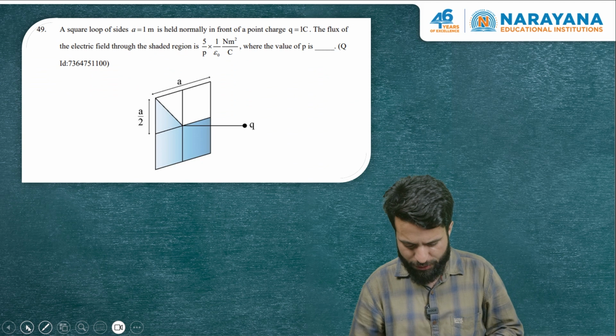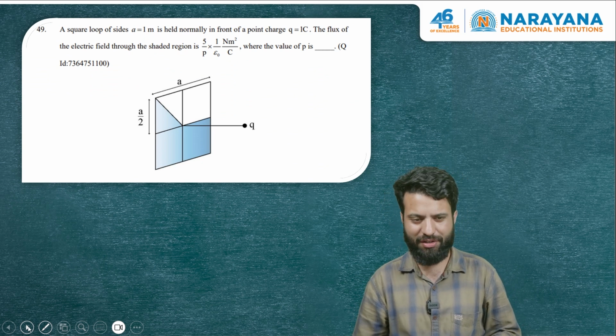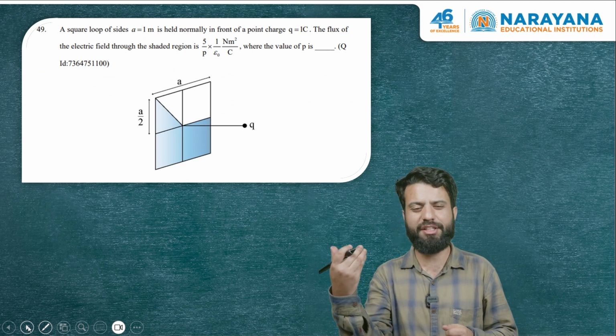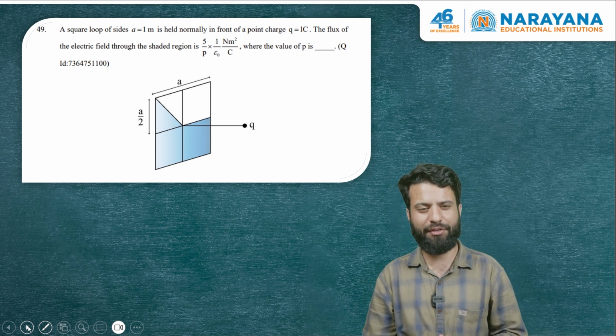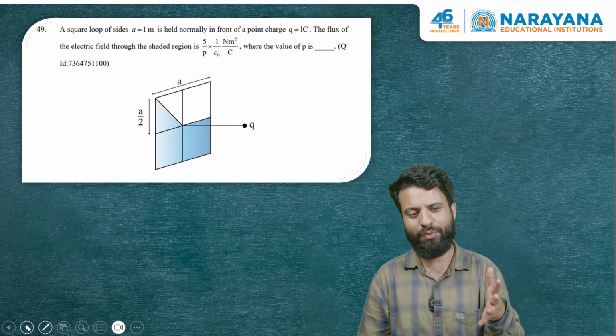Now we have this question. This question will most possibly go as a bonus, because unfortunately in this question they have not given the distance of the charge from the surface. We have to find flux. This question is from Gauss's law, electrostatics. We have to find the flux through the square face.